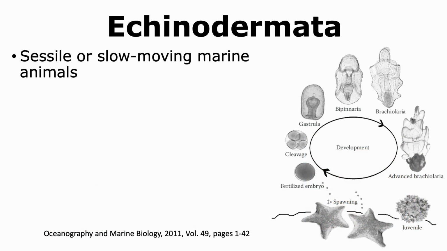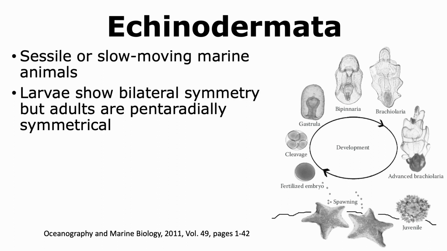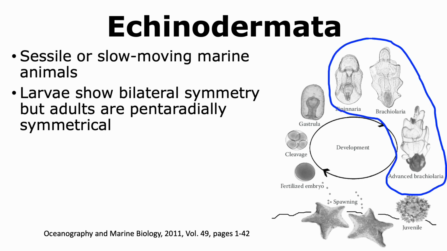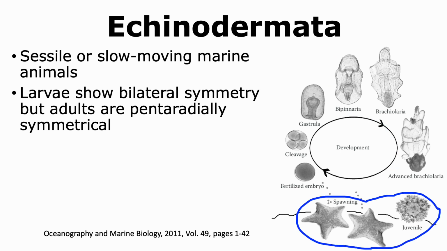Let us now learn about the phylum Echinodermata. This phylum includes marine animals that either cannot move, or are sessile, or if they have the ability to move, they move quite slowly. In the case of Echinodermata, there are larval stages of the organisms, and these larvae, as shown in the figure, exhibit bilateral symmetry. However, the adults that form from these larvae show pentaradial symmetry.